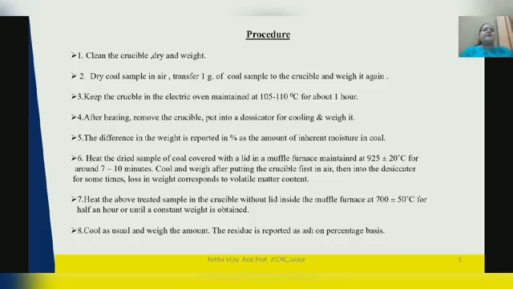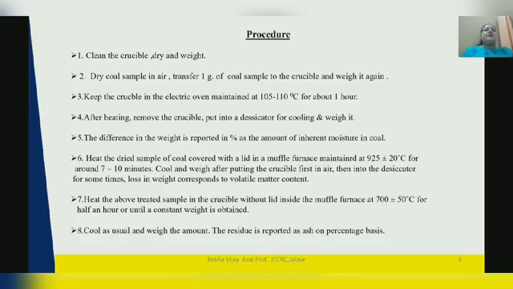Procedure of experiment. First, clean the crucible, dry and weigh. Dry coal sample in air. Transfer approximately 1 gram of coal sample to the crucible and weigh it again. Keep the crucible in the electric oven. Maintain at 105 to 110 degrees centigrade temperature for 1 hour. After heating, remove the crucible. Put it into a desiccator for cooling and weigh it again. The difference in weight is reported in percentage as the amount of inherent moisture in coal.